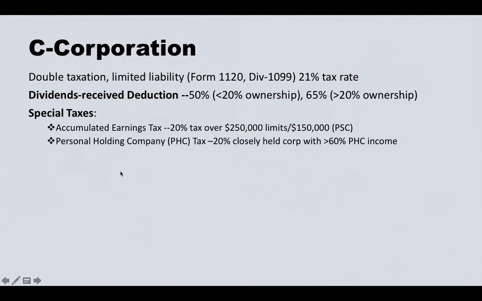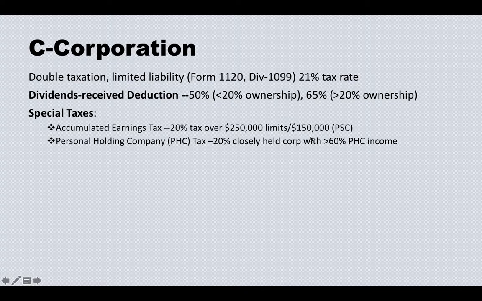Another thing is called special taxes. As a C corporation, you may be subject to the accumulated earnings tax, which I talk about in another video, so you can watch that. If your accumulated earnings are more than the business needs, let's say the limit is $250,000, and you cannot explain why you accumulated more than $250,000, they will tax you at 20% on the amount over $250,000.